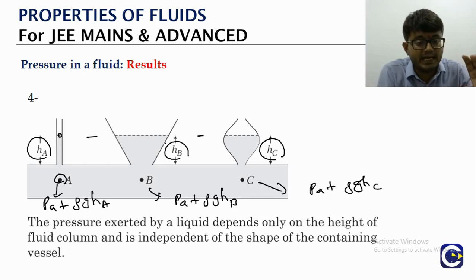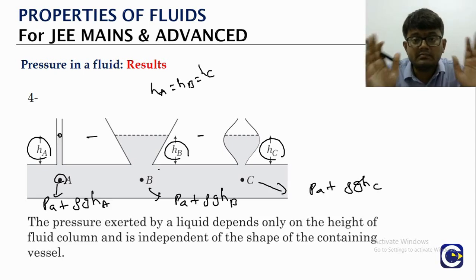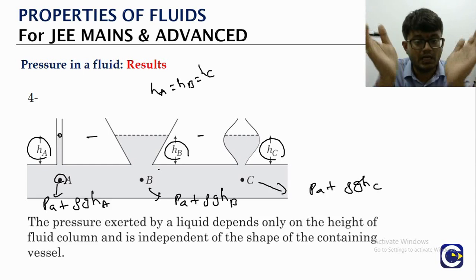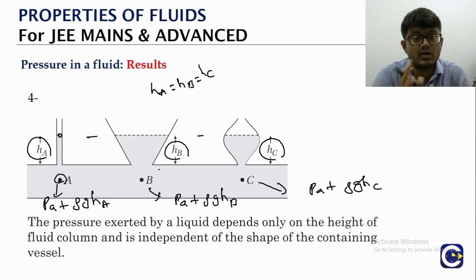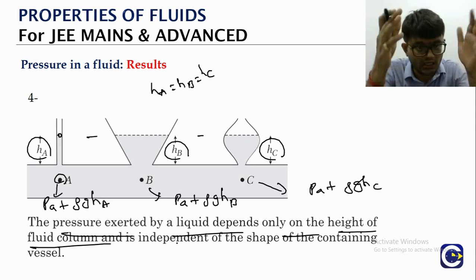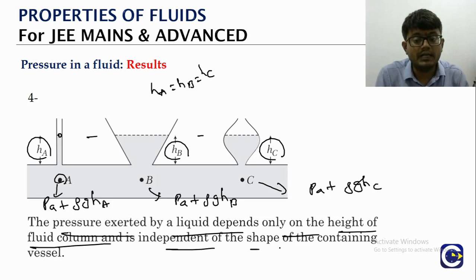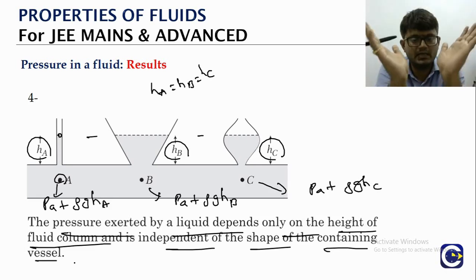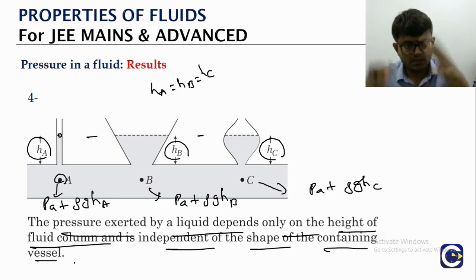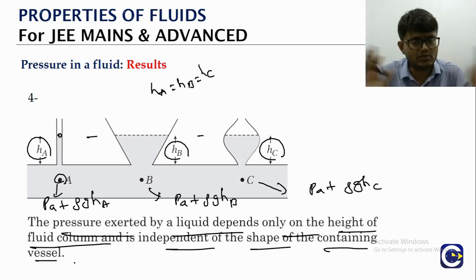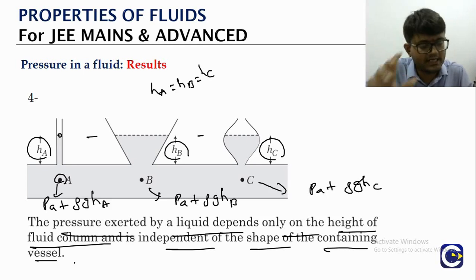All these heights are the same, right? HA is equal to HB is equal to HC, which means A, B, C are going to have the same pressure. So irrespective of the shape of the column, the pressure value will not depend upon the shape of the column. It only depends upon the height of the liquid column. So the pressure exerted by a liquid only depends upon the height of the column and will be independent of the shape of the column. Here one is cylindrical, another is conical, another is rounded in shape, but it does not depend upon the shape. It only depends upon the height of the column.